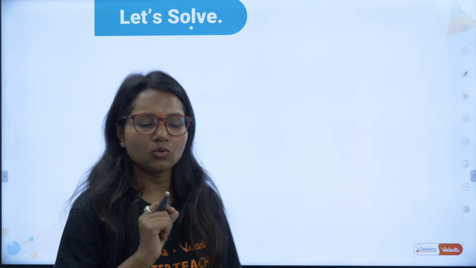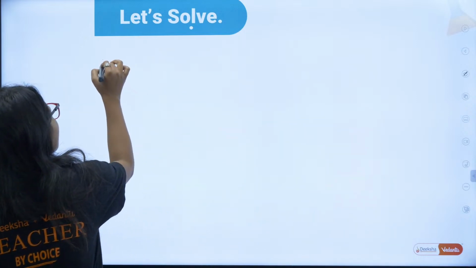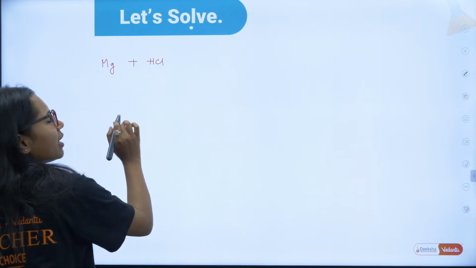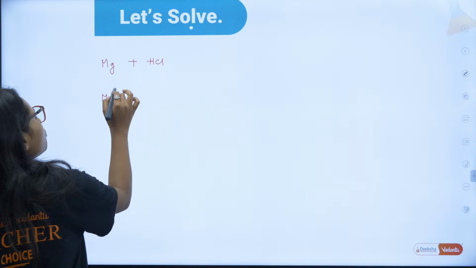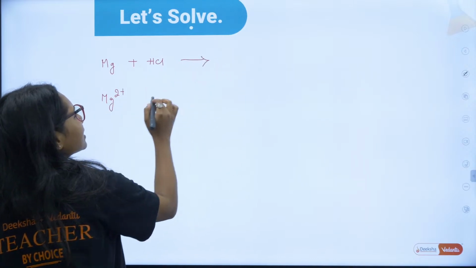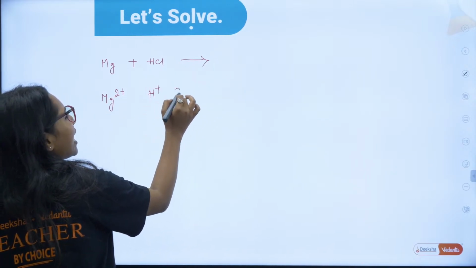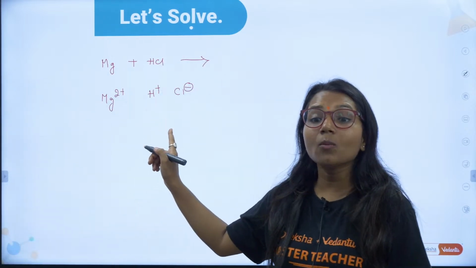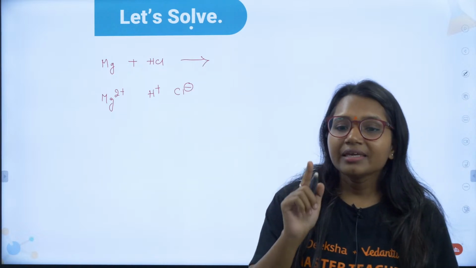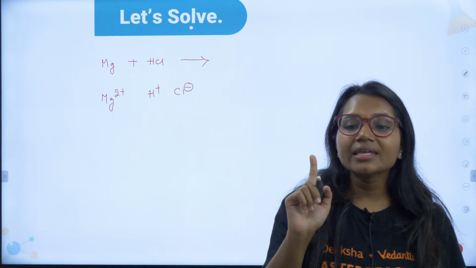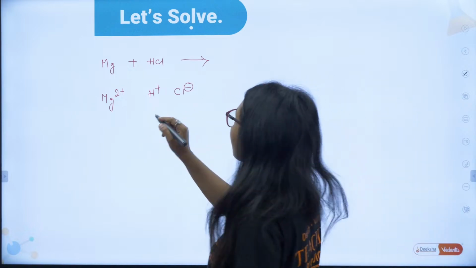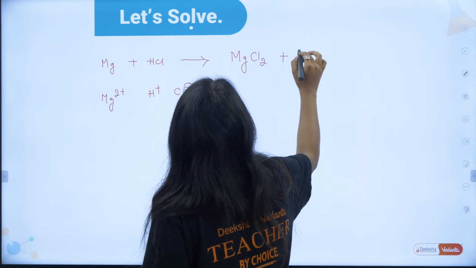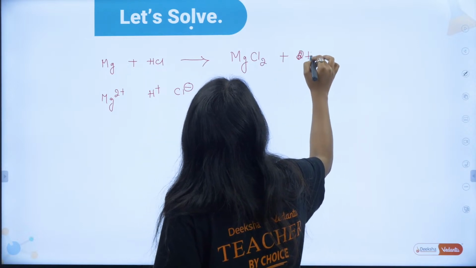Now see here, I'll tell you. There is no need to worry. Magnesium plus HCl. Magnesium has 2 positive charge. Here you will get H plus and here you will get Cl minus. So one magnesium will combine with how many chlorine? Yes, very good, Sumukt. One magnesium will combine with 2 chlorine, and here you are going to get H2 gas.